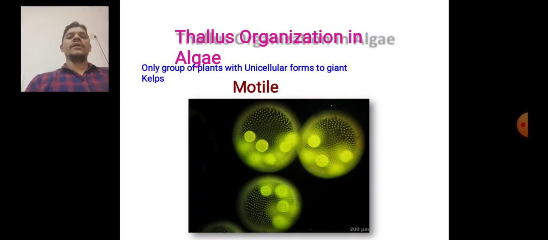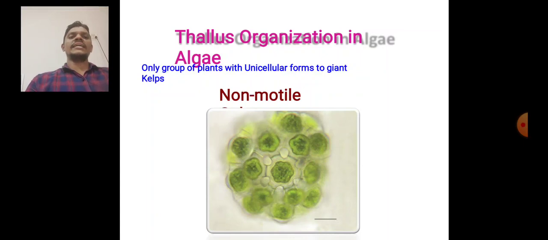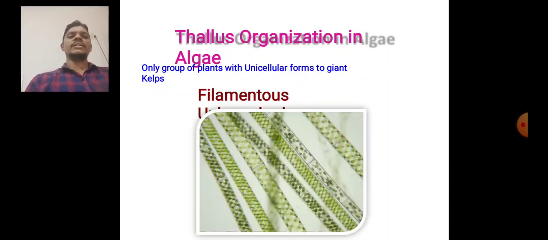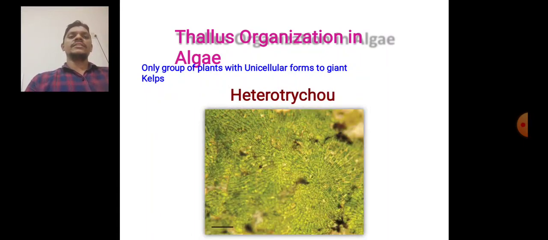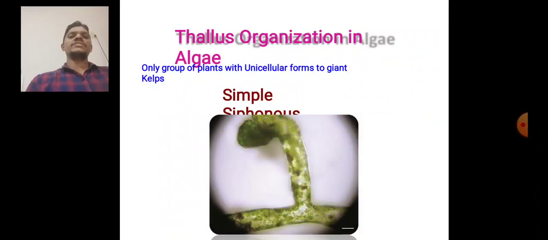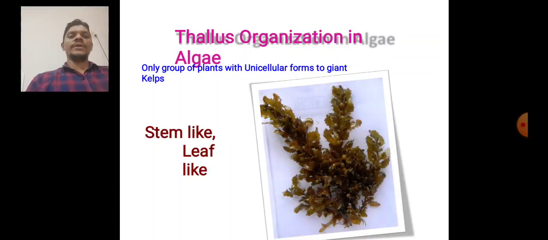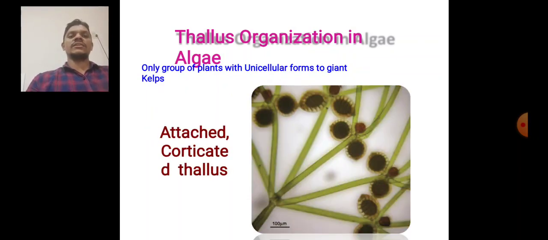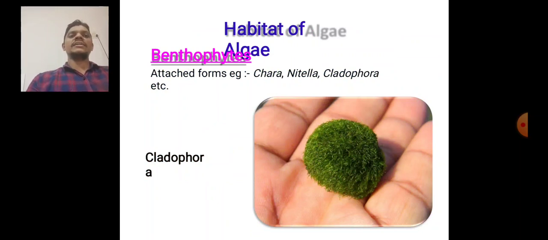Then thallus organization, the different organizations: the unicellular forms with motile and non-motile stages, the filamentous forms, the heterotrichous, the parenchymatous, the simple siphonous, and the polysiphonous, with stem-like and leaf-like structures, attached, cortical thallus. These are the different habitats of Cladophora.